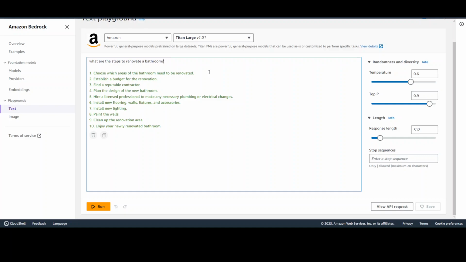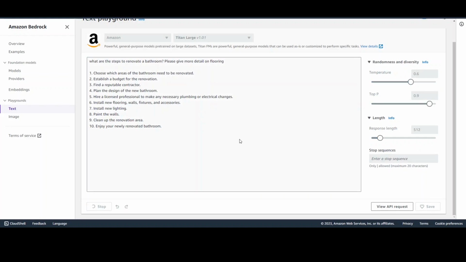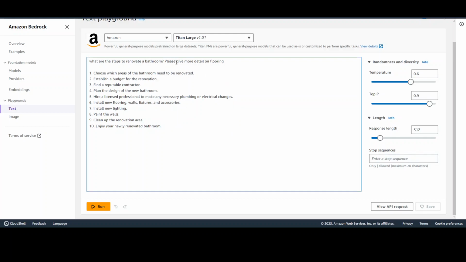Like you can say here, please give more detail on flooring. Let's run it now, and it hasn't given me any flooring, or maybe it has.